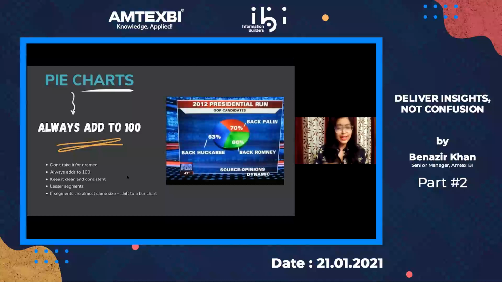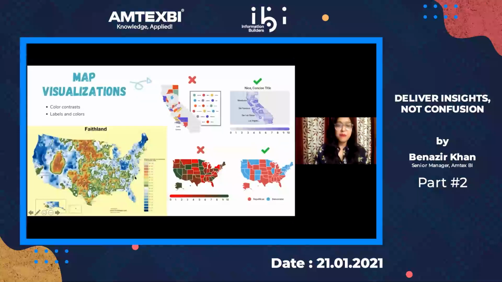Don't make too many categories in it, because then it'll be a mess and you're not going to derive any insights out of it. Use fewer segments, and if all of the segments are almost the same size, then you'd rather switch to a bar chart. Now coming to map visualizations.